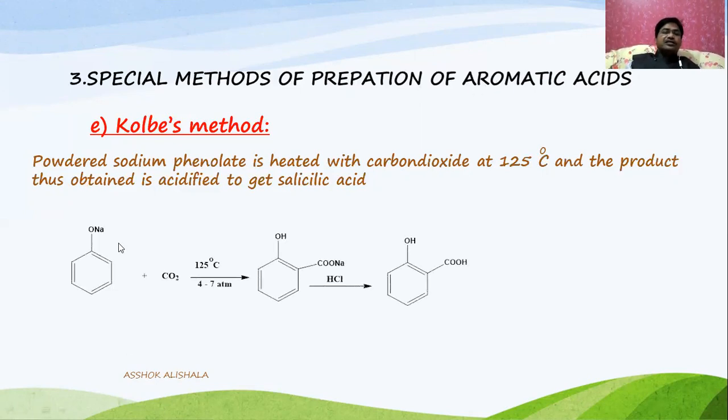This is the sodium phenoxide ion, and when it is treated with carbon dioxide at 125 degrees centigrade, with pressure between 4 to 7 atmospheres, we will get the sodium salt of salicylic acid, which on acidification gives salicylic acid. I think you know that this salicylic acid is very important for the preparation of acetyl salicylic acid, which is the aspirin tablet.